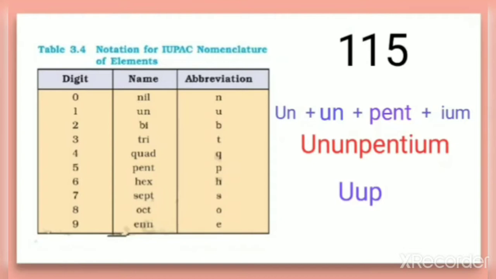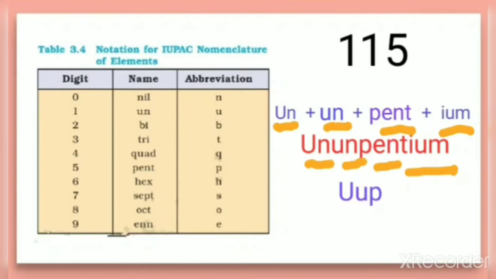You can check the name here, that is un, un, pent, ium. So first of all, each digit is given the name according to the table, and at the end you have to keep ium, and always remember that you have to follow the order.